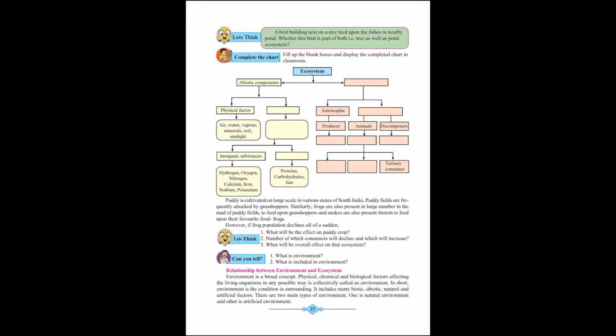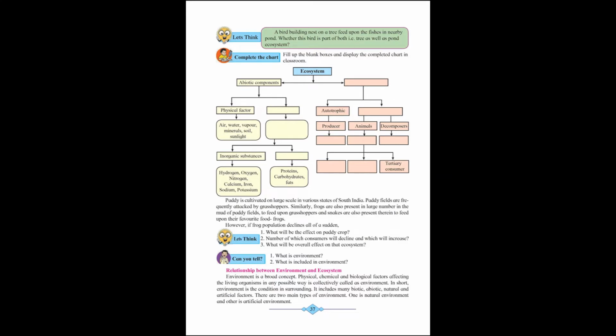In the box there is a question. Let's think. A bird building a nest on a tree feeds upon the fishes in a nearby pond. Is this bird part of both the tree as well as the pond ecosystem? Yes. This we have done in the can you recall question also on page number 36. The bird feeds upon the fruits on the trees, and also feeds upon the fishes in the lake. So it is a part of both the terrestrial ecosystem and the aquatic ecosystem, that is the pond ecosystem.